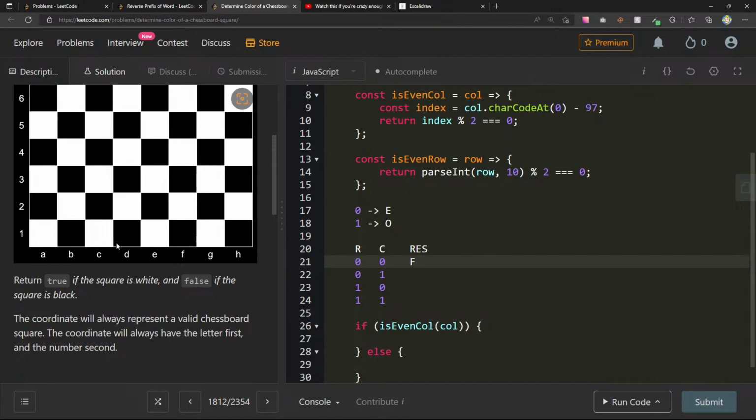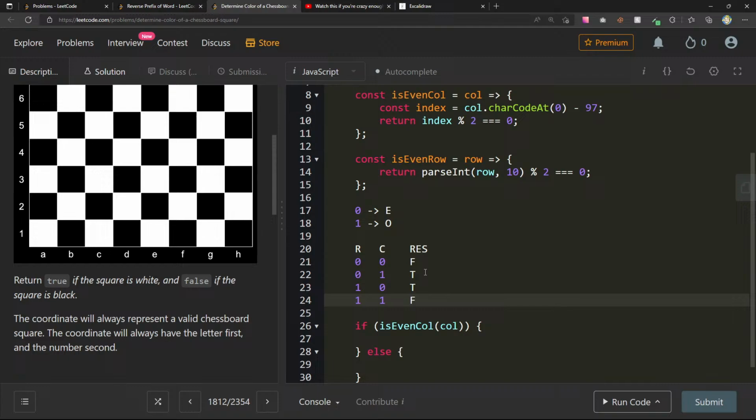Here we have an odd column, even row, which is going to be true. Here, 1, 0, we have an even column, odd row. That's true. And then if we have an odd column, like 1, and an odd row, that's false.